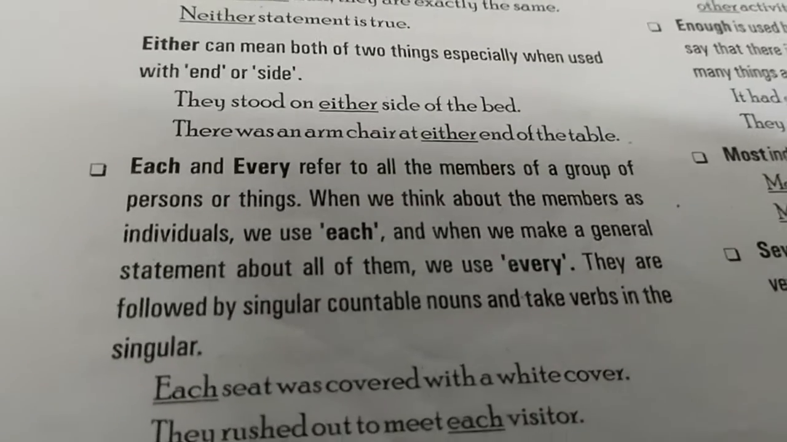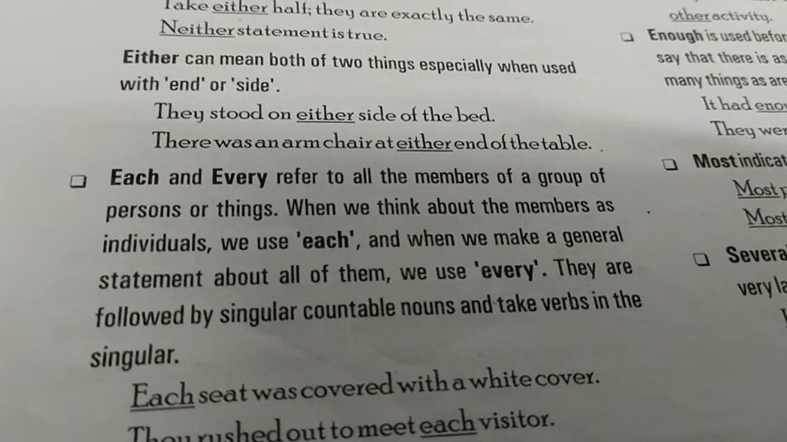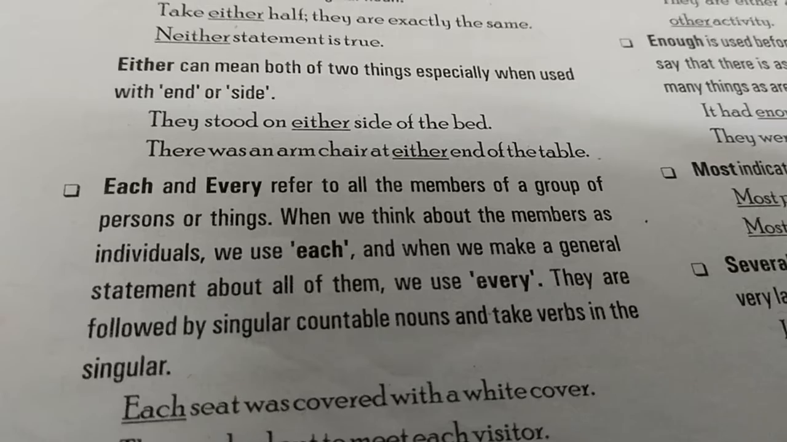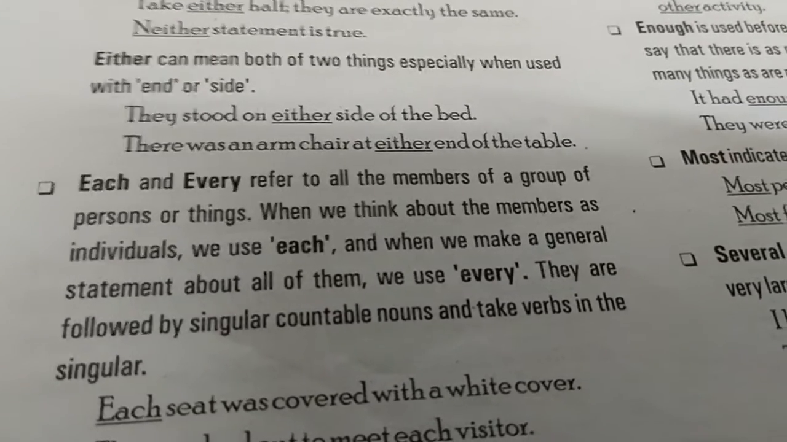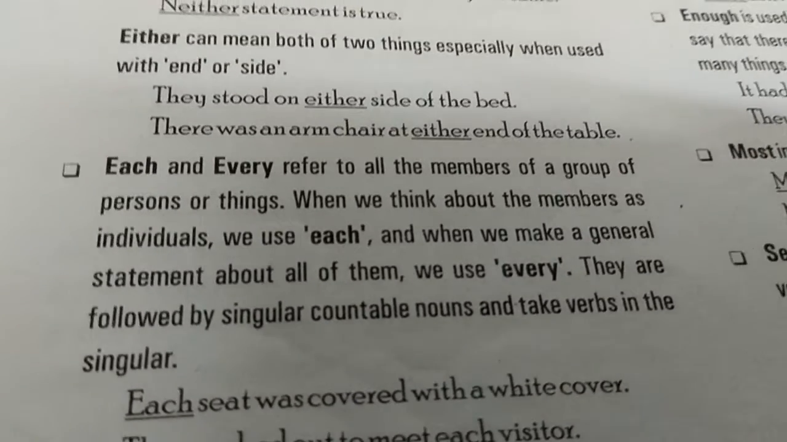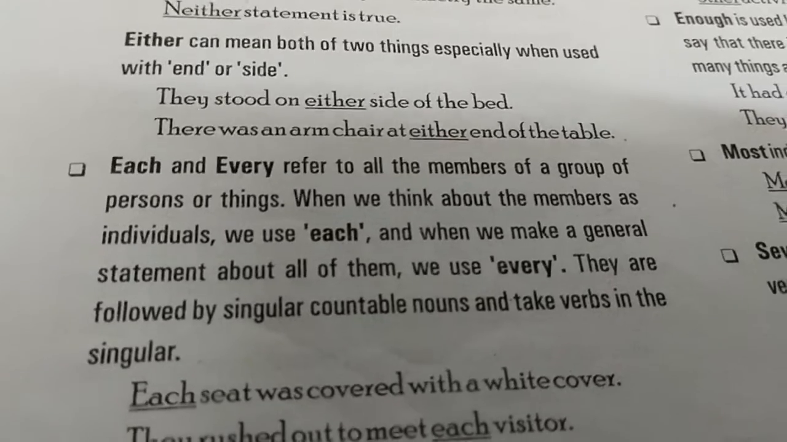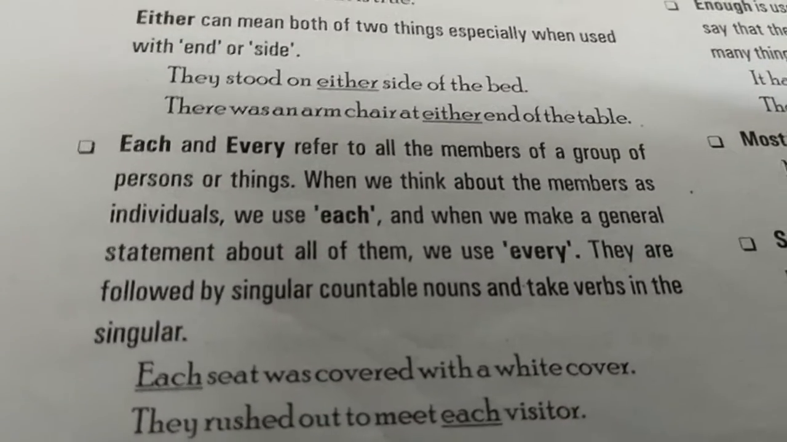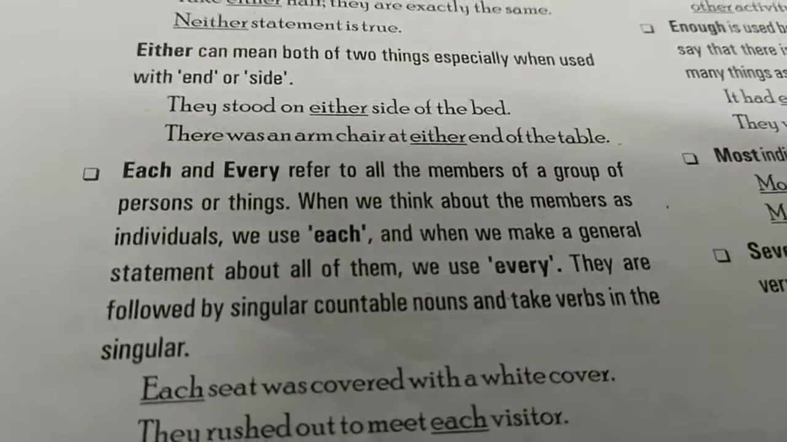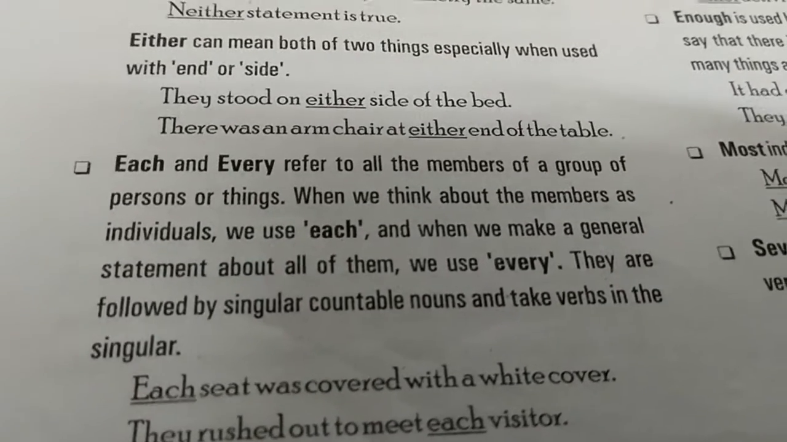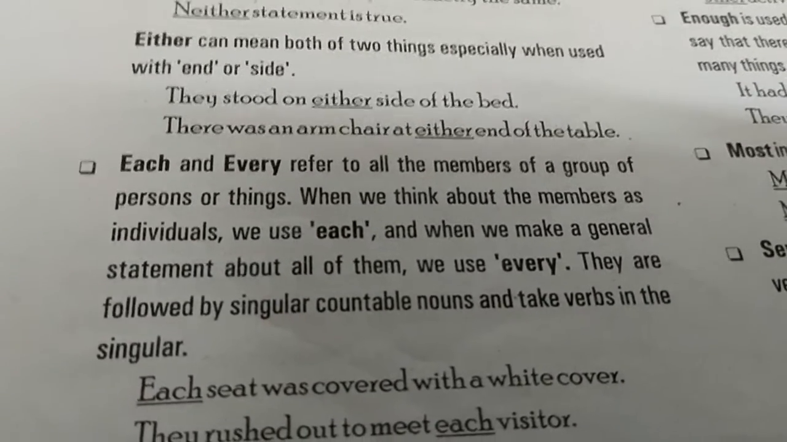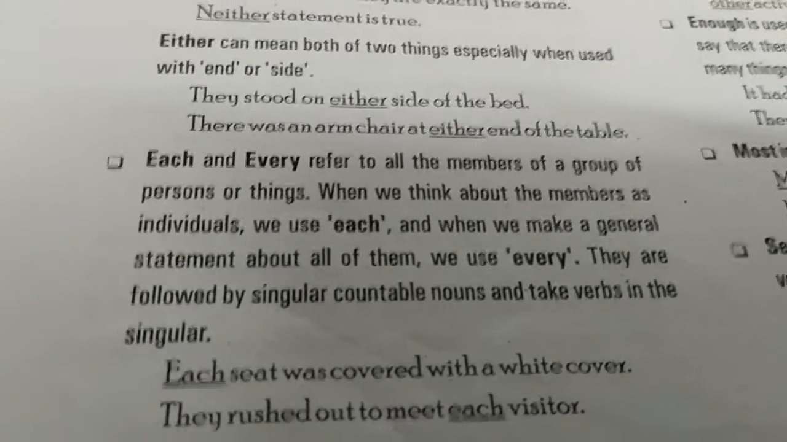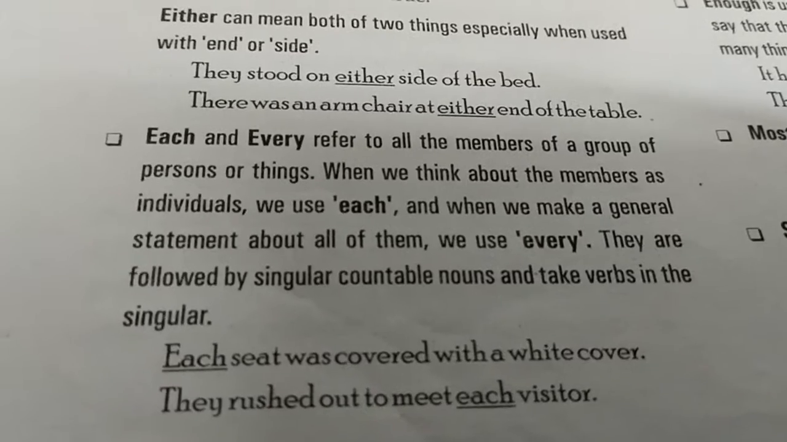Each and every refer to all the members of a group of persons or things. When we think about the members as individuals, we use each, and when we make a general statement about all of them, we use every. This is quite confusing sometimes. So always remember this thing. When we think about the members of a group as individuals, we use each, and while we are making a general statement about all of them, the same group even, we use every.